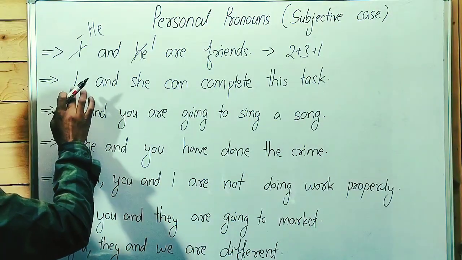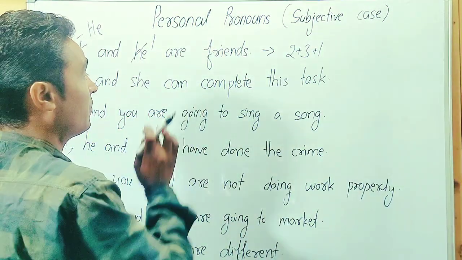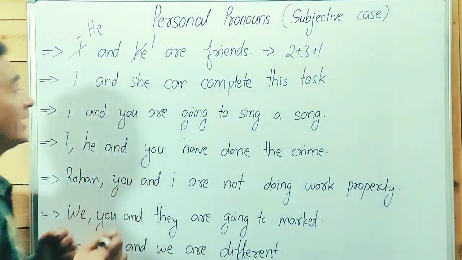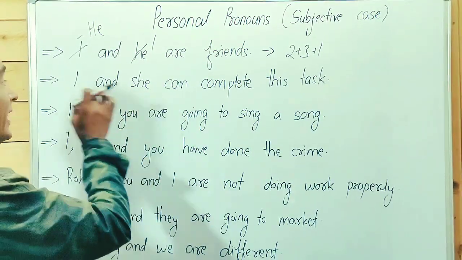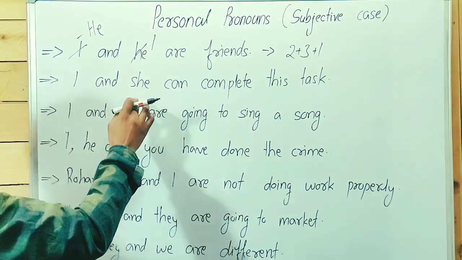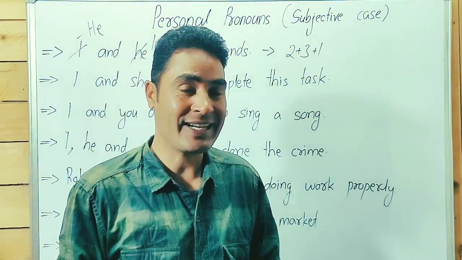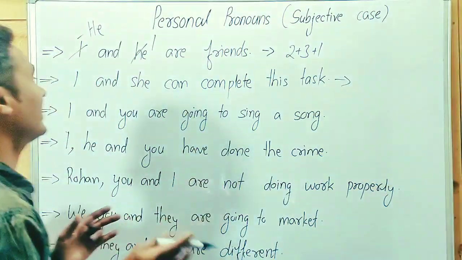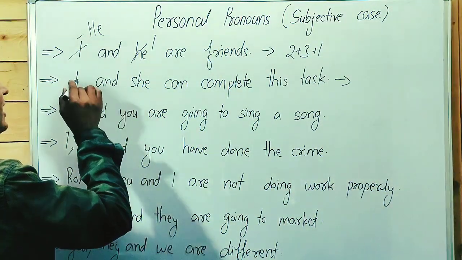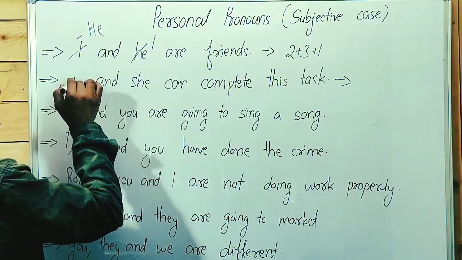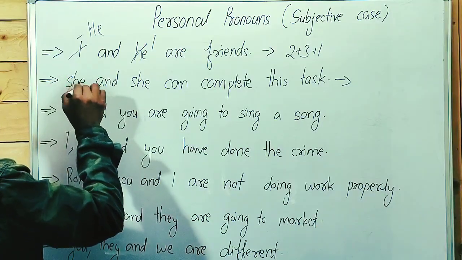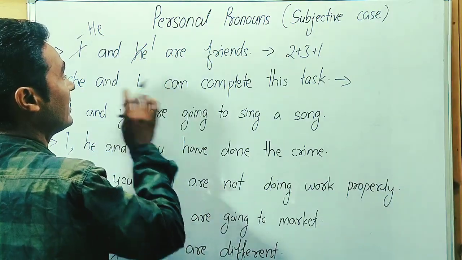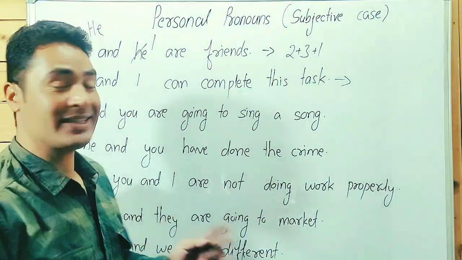Here in this sentence, I and she can complete this task. It shows positivity, can complete. Here I is first person, she is third person. So the pattern will be, when a sentence indicates positivity and unity, in this case we use 2 3 1, not 1 2 3. We have to write she, not I. We have to write she and I. Guys, point to be noted, she and I can complete this task.